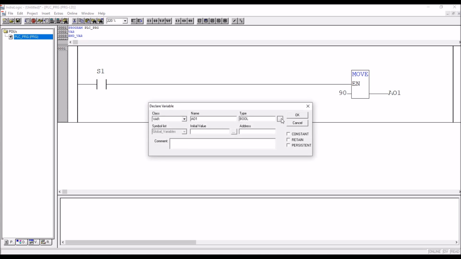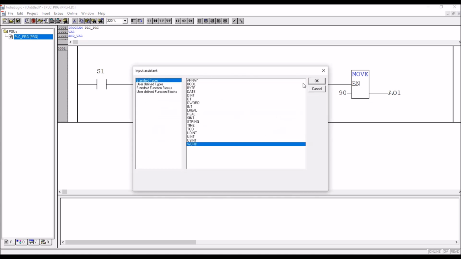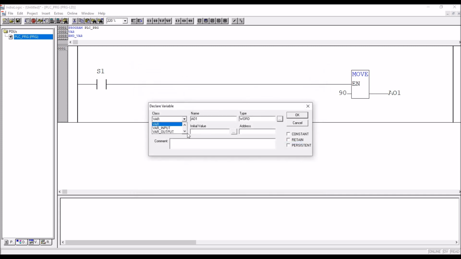And what is the type of the analog output? Word, and it should be a global variable. Address %QW7.